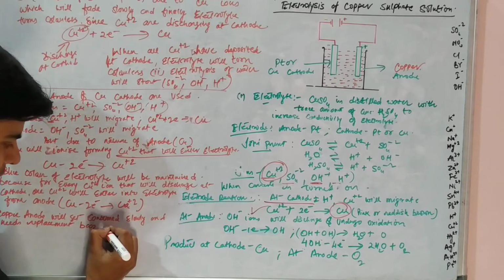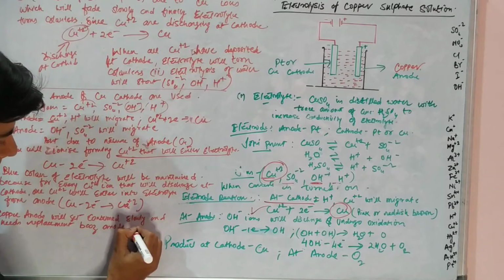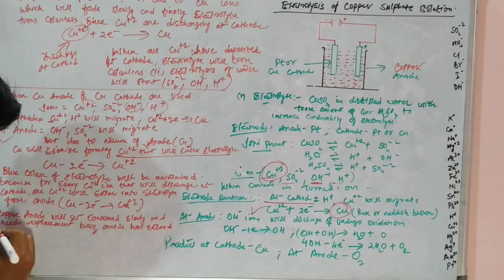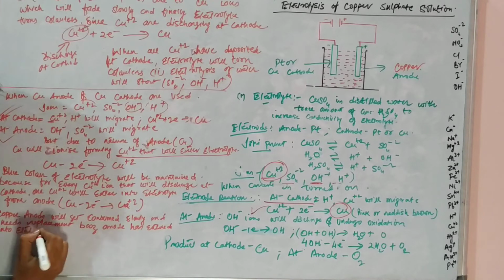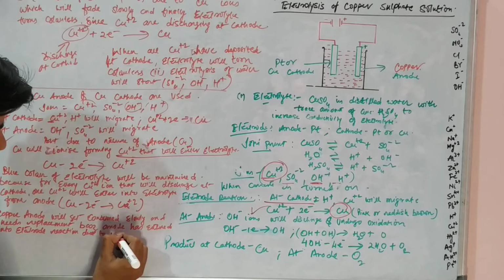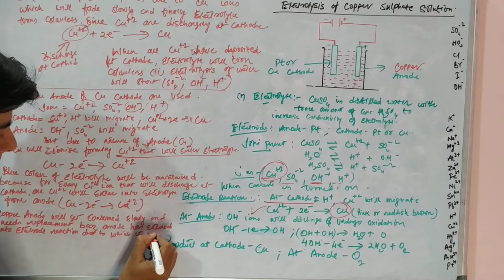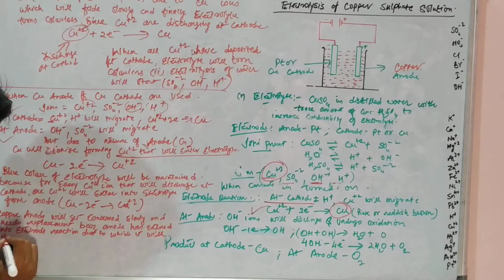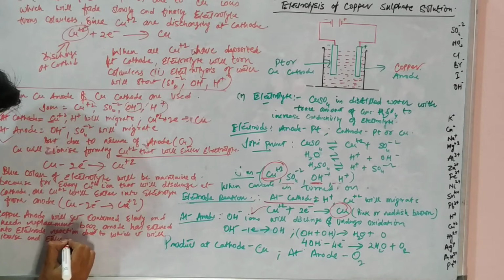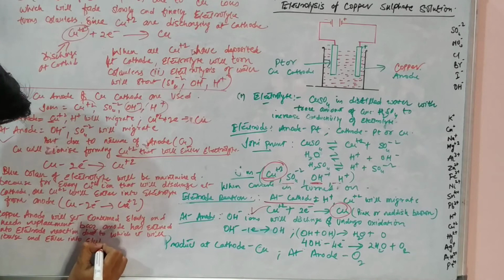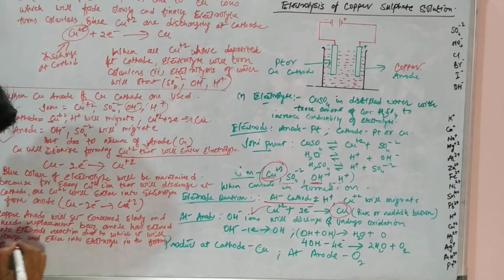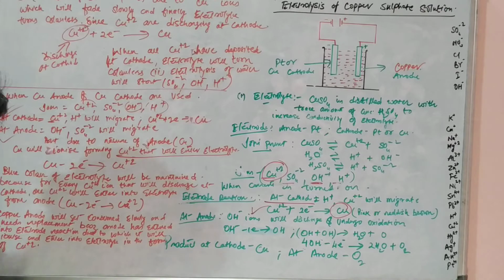because the anode has entered into the electrode reaction, due to which it will ionize and enter into the electrolyte in the form of copper ions, right?